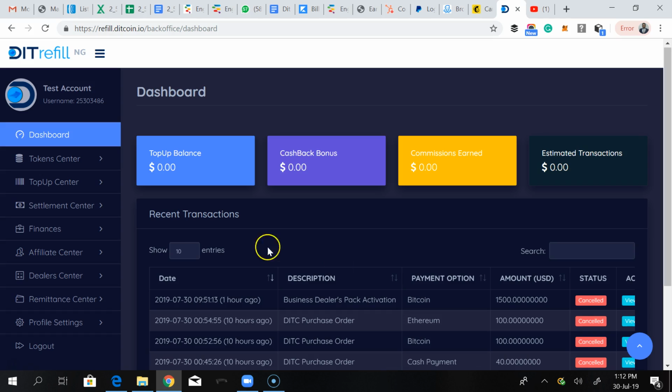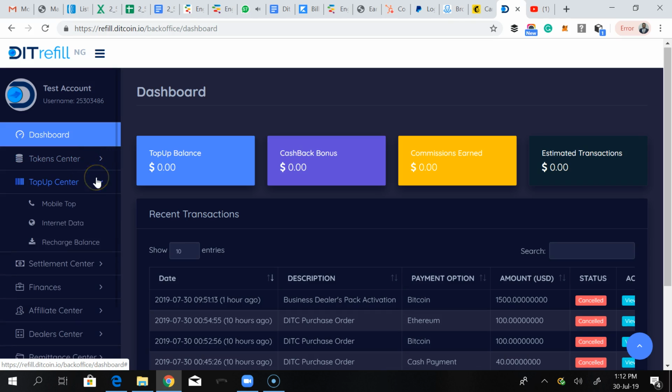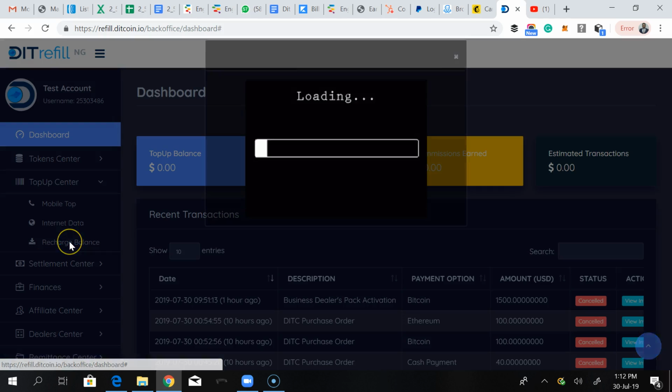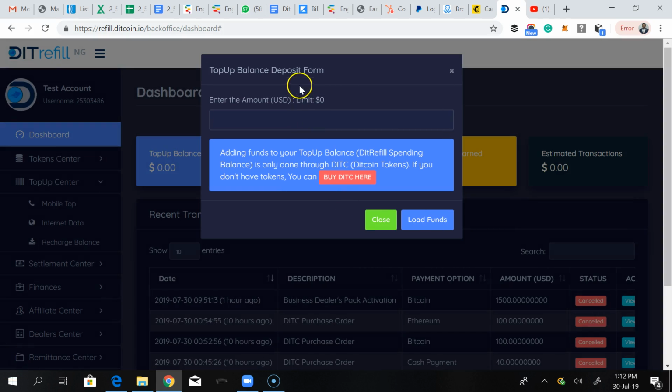So here is how to see your top-up limit. You go to the token center, you go to the top-up center, and then you click on recharge balance. When you click on your recharge balance, it's going to show you your limit. You can see on this account, because this is a test account, the limit is 0. All right. But if you bought $100 worth of Bitcoin, for instance, from DTFi, if you come here, your limit is going to be $100.